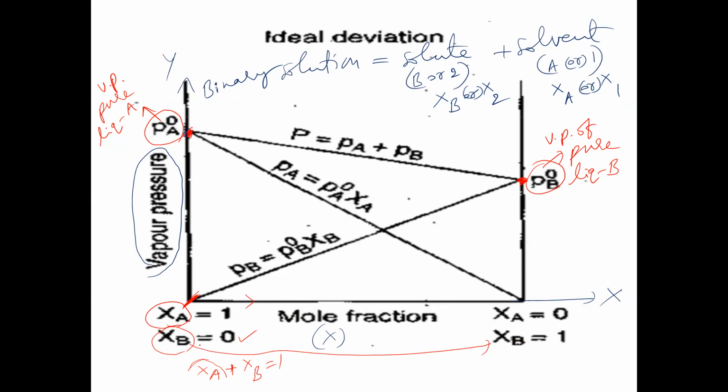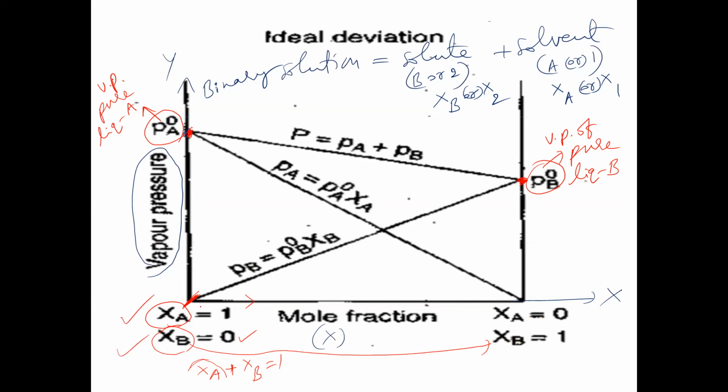From 0 to 0.1, 0.2, 0.3, 0.5, like this, it has reached 1. When XB is equal to 1, XA should be 0. Initially, we have taken XA 1, XB 0.